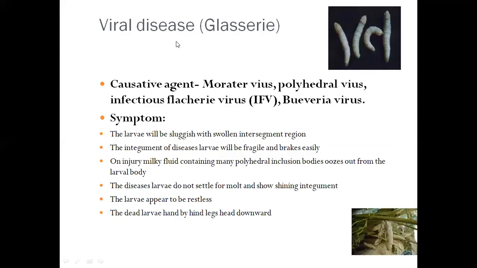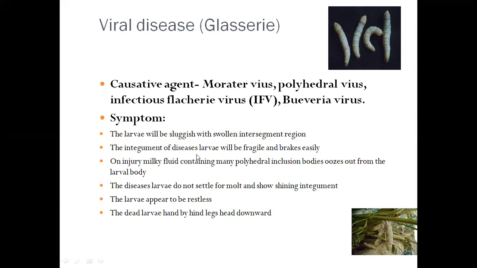Now the next disease is viral disease. This disease is also called grasserie, and it is caused by a causative agent, and this is the affected larvae. Grasserie affected larvae. This viral disease, grasserie, is caused by Morator virus, polyhedral virus, infectious virus, and Beauveria virus. See the viral infection on the silkworm larva. See this middle abdominal segment becomes loose. So see the symptoms.